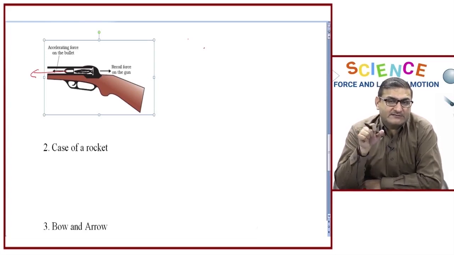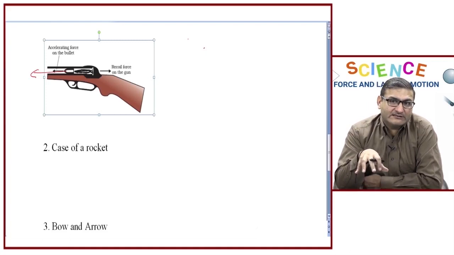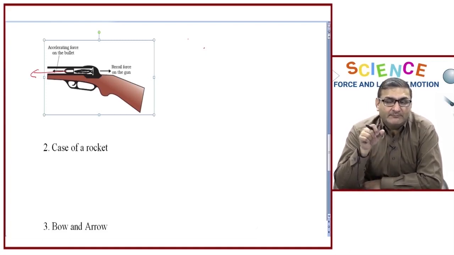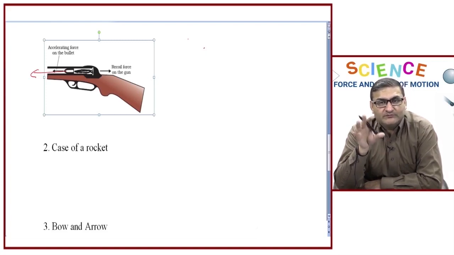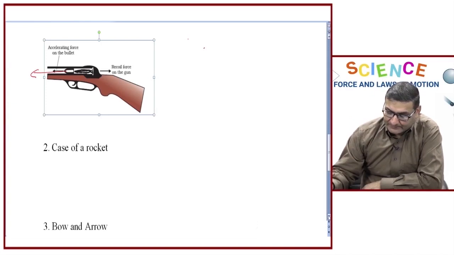When these gases exert force in the downward direction, an equal and opposite force is exerted on the rocket, because of which it moves in the upward direction into outer space.